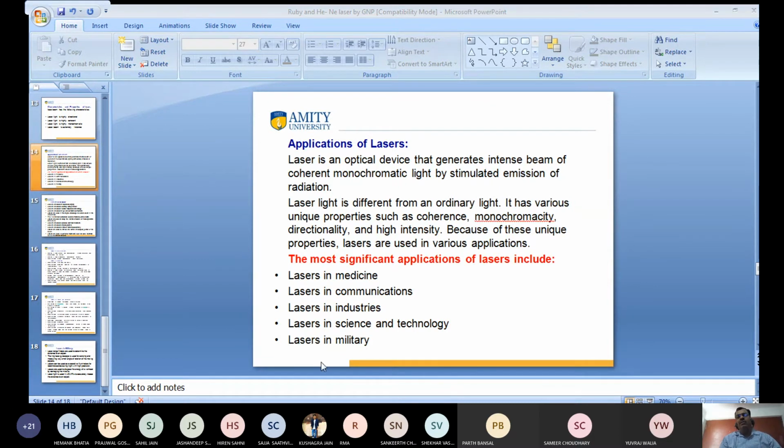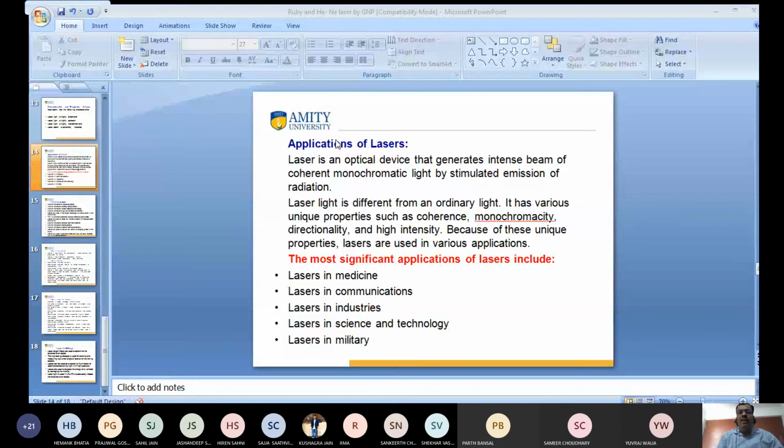So we have to conclude about laser light. I have discussed laser, spontaneous emission, induced absorption, and stimulated emission radiation. We have also discussed the Einstein coefficients and the relation between the Einstein coefficients, and what is a three-level laser and what is a four-level laser. In the examination, they may ask what is a three-level laser.